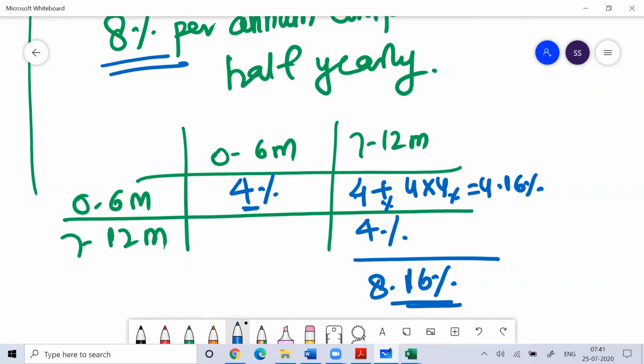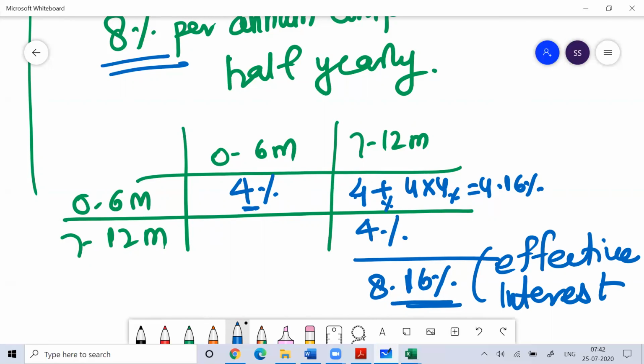This is called the effective interest rate. Whenever the rate of interest is compounded annually, the effective interest rate is equal to the rate of interest. But if the rate of interest is not compounding annually, then the effective interest rate will definitely be more than your annualized interest rate. This is what we normally call the effective interest rate.